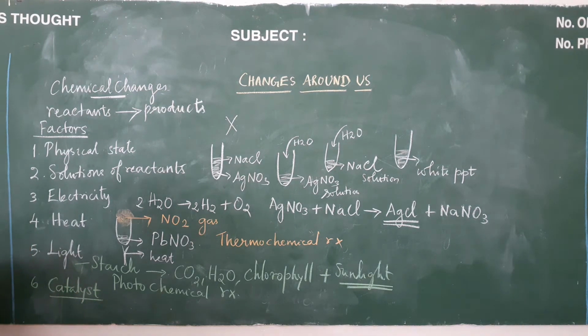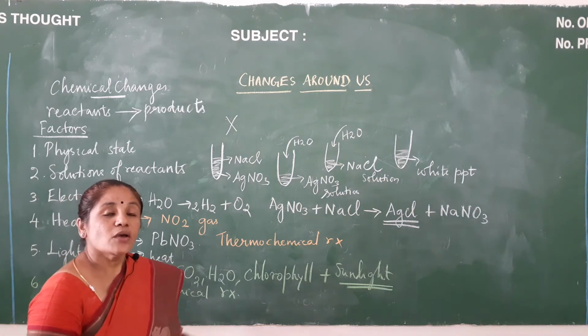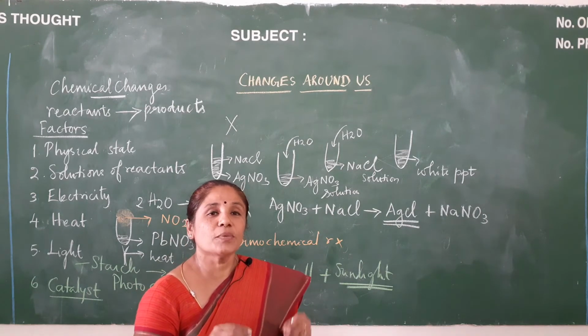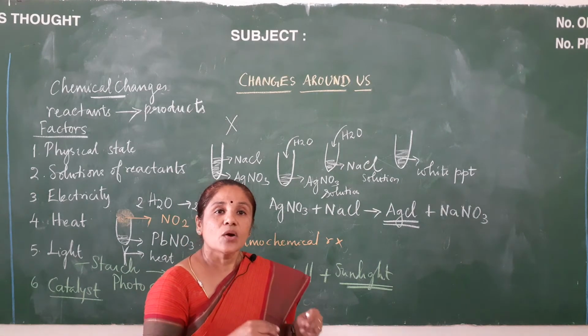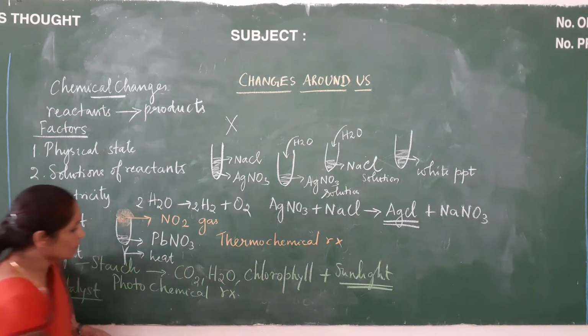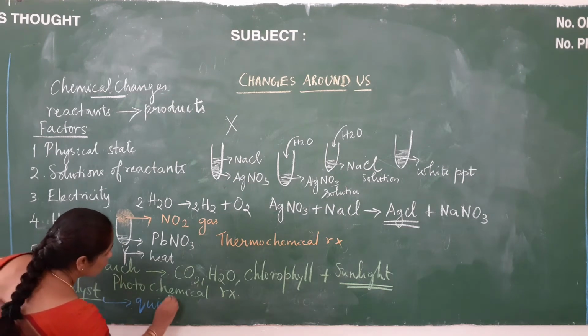And the next and last one will be catalyst. What is this catalyst? This catalyst is nothing but chemical substances which are added when the reaction takes place. And what is the purpose of adding these chemicals called catalysts? They will quicken the reaction. So that is very important. These catalysts will quicken the reaction.